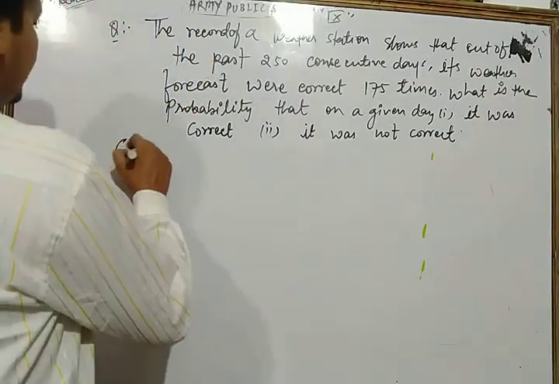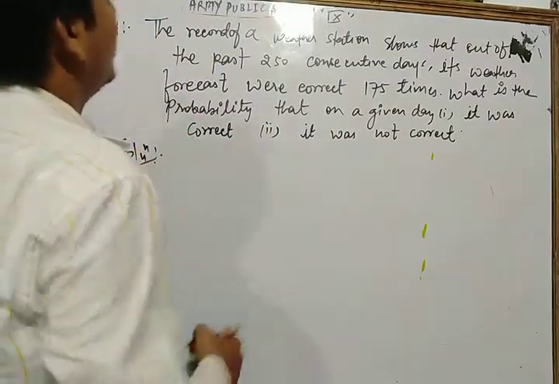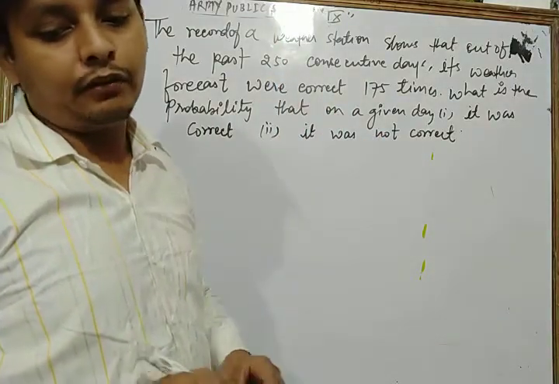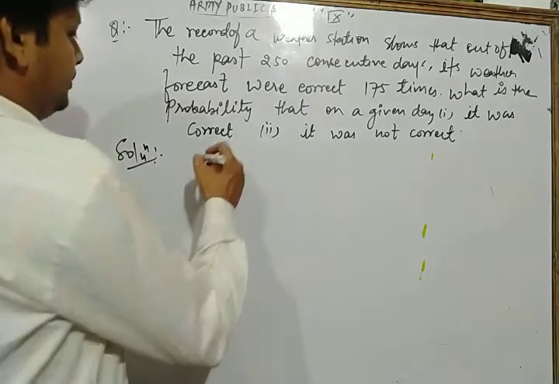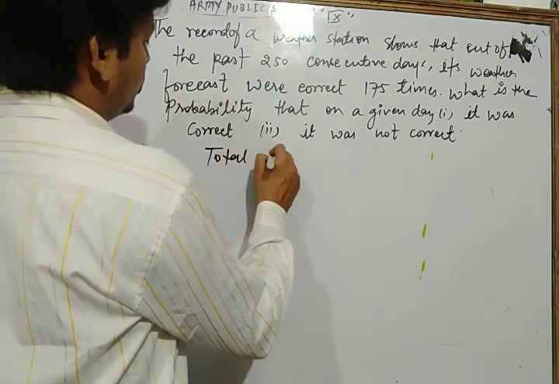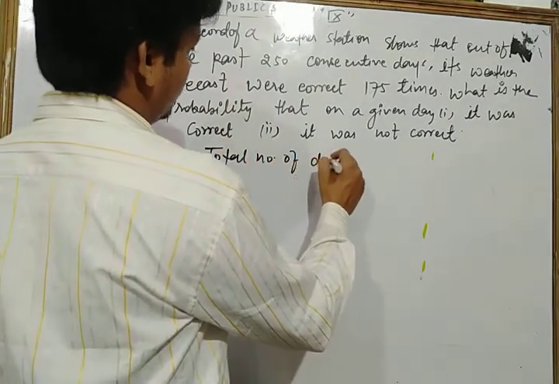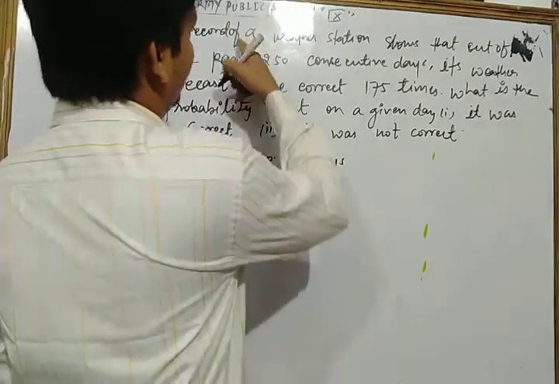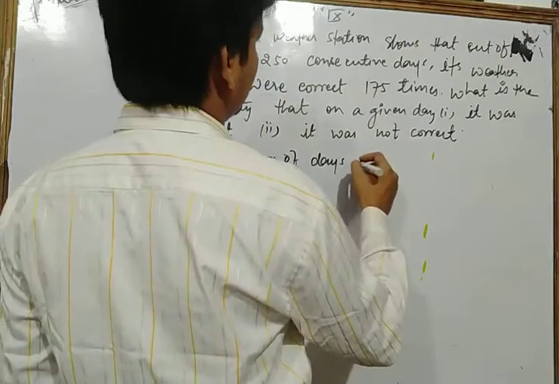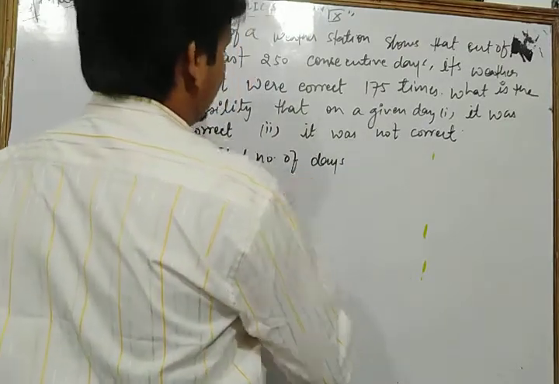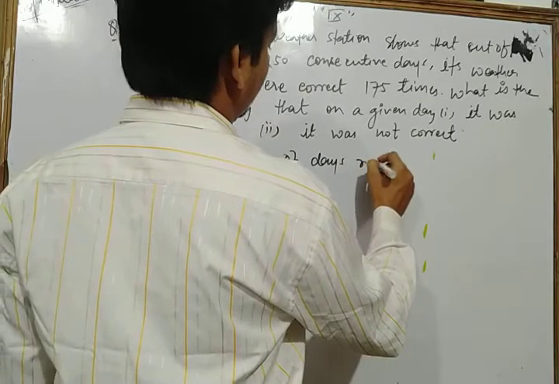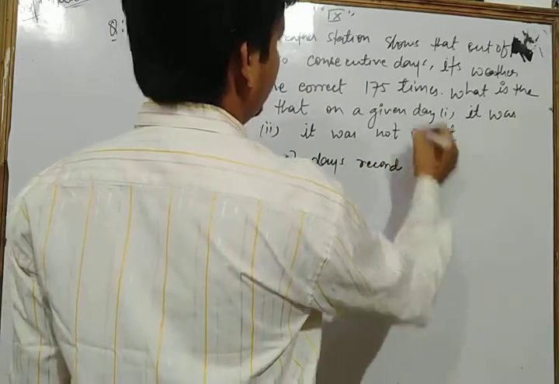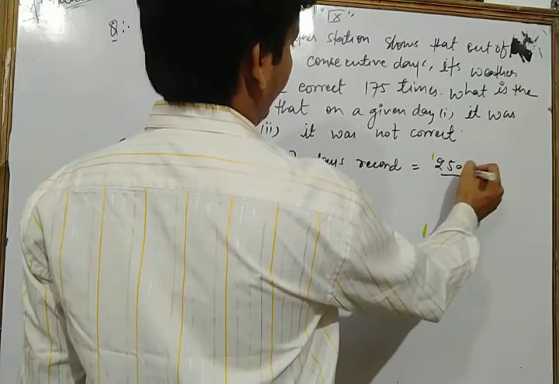So write in this way. First of all, the total number of days for which the weather was recorded is 250 here.